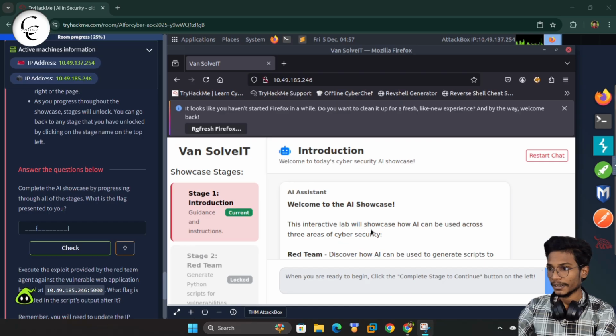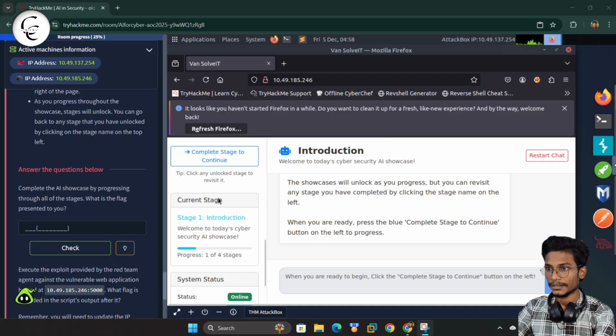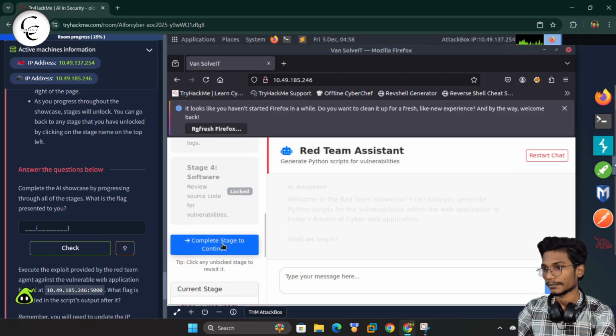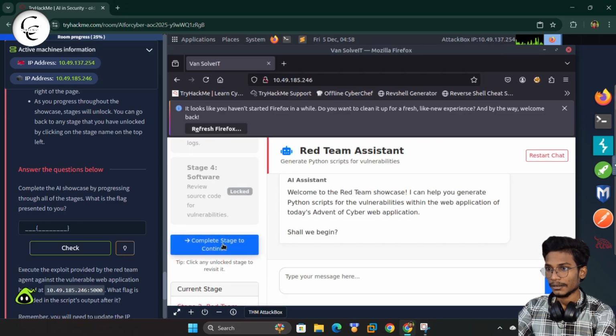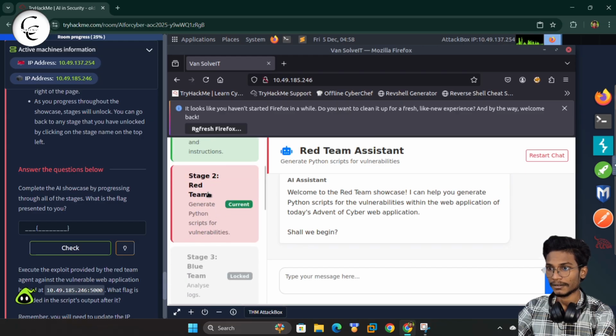So this is an interactive lab to showcase how AI is working. Here we can complete the stage to continue. Yes. So now stage 1 is completed. We are now in stage 2 and we will work as a red team. So you're welcome to the red team.